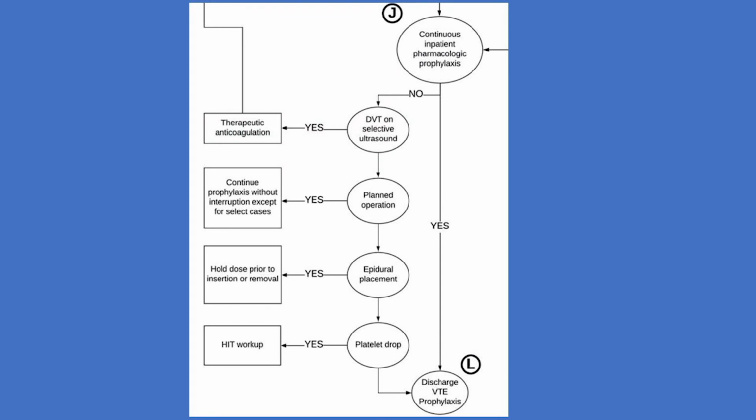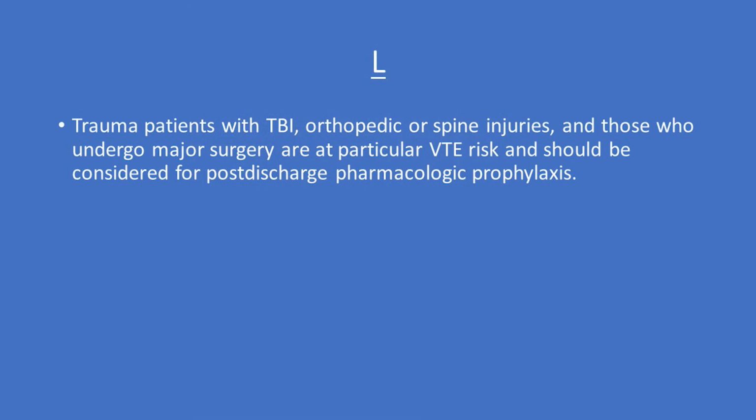Here's another look at the flow chart as we address point L. The highest VTE risk occurs during the first 3 months after injury, with approximately 1 year required until the VTE rate returns to that of the general population.